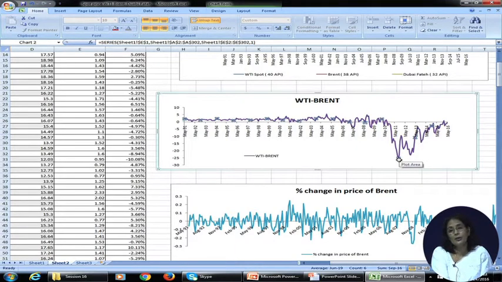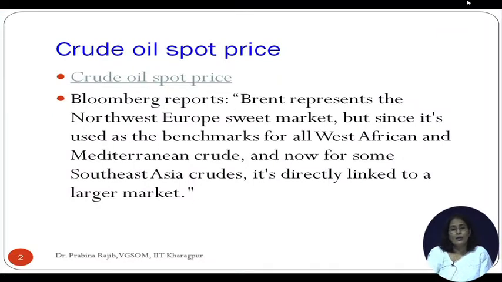That is, WTI was quoting at a $25 per barrel lower price as compared to the Brent, and subsequently this price difference has narrowed down, and both the crude prices are trading almost at par. Now my question to you all is, if WTI is a better quality crude, why is Brent crude quoting at a premium over WTI crude?